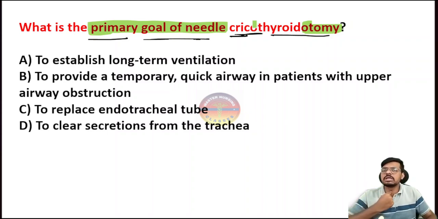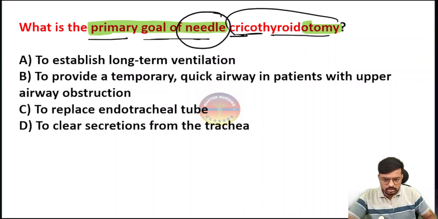We are inserting the needle directly here because my upper airway is blocked and I am unable to intubate the patient. I am unable to create another method of airway management in the emergency, in order to give sudden airway clearance to the patient. I take a 14 gauge IV cannula and prick directly, and remove the stylet. The air will enter through the cannula into the trachea. That is the reason why we are using the needle cricothyroidotomy. Very importantly, why do we not use this one to establish long term ventilation?